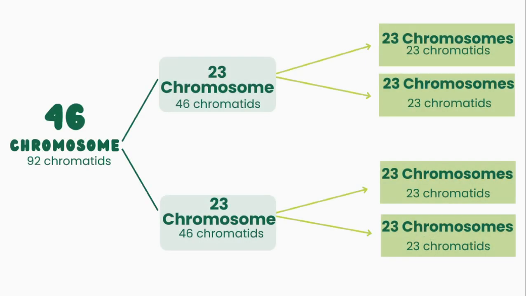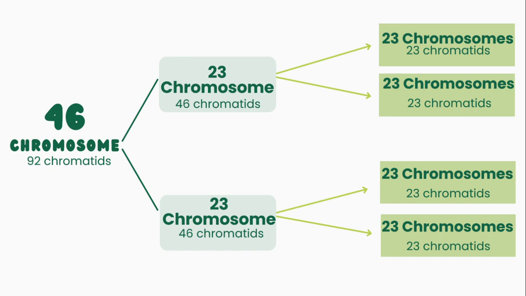Okay, so human cells, remember, have 46 chromosomes. That is the number of chromosomes in most of our body cells. But some cells have 23 chromosomes, and those special cells are our gametes, the egg cell and sperm cell.